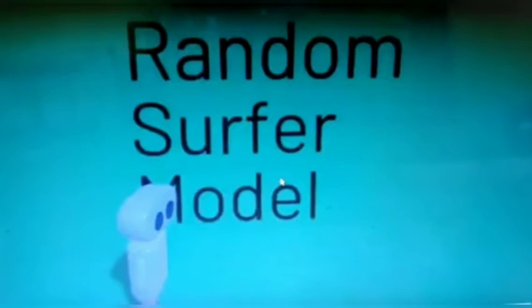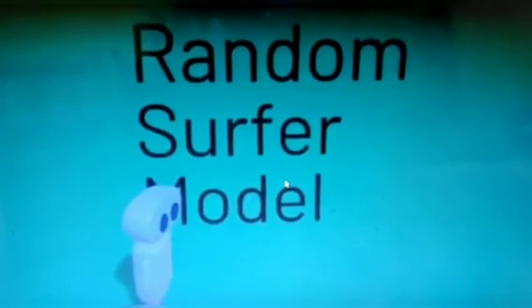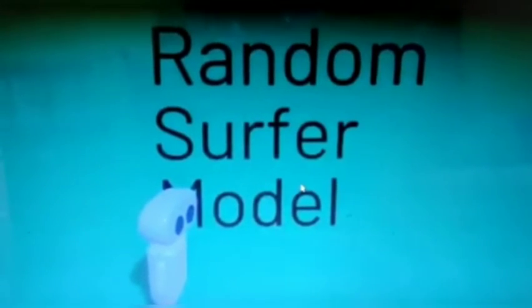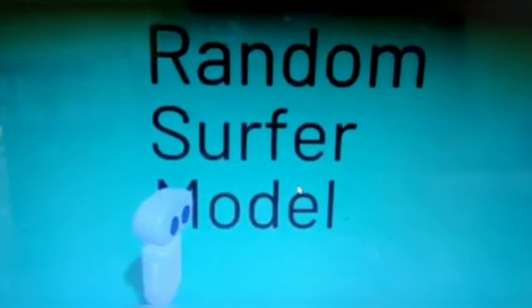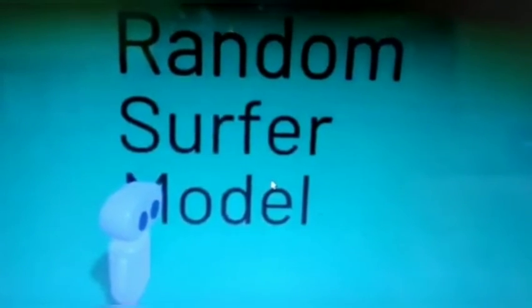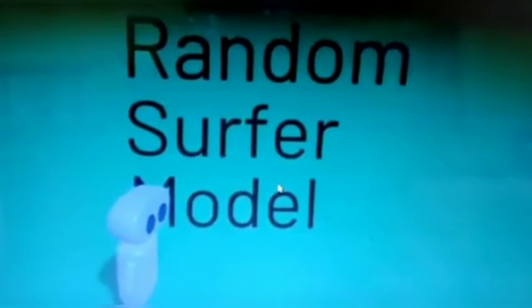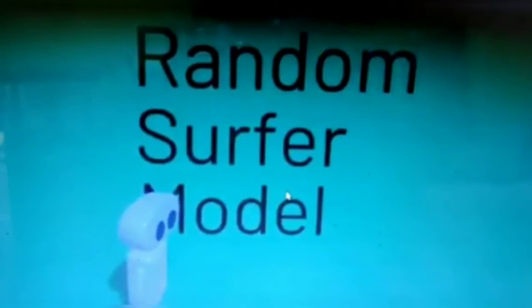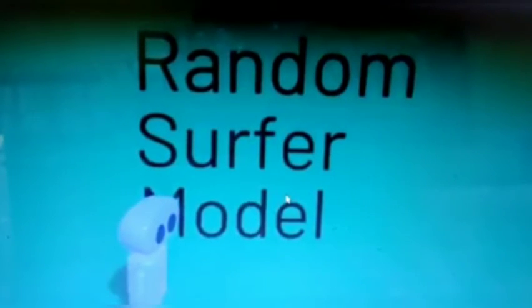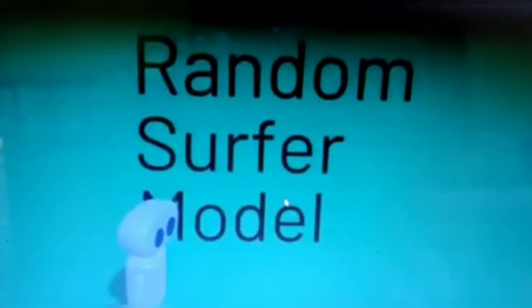The solution is called the random surfer model. The random surfer model calculates a score for every node. The idea is that the surfer begins on some page chosen at random, then randomly picks a link from that page to another page that they visit. The random surfer keeps repeating this process.